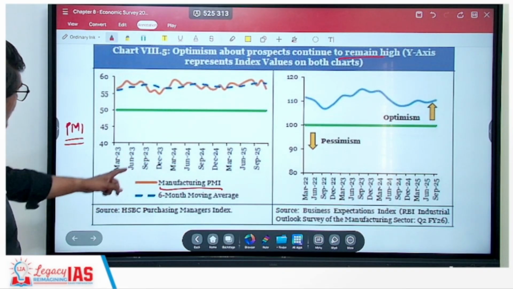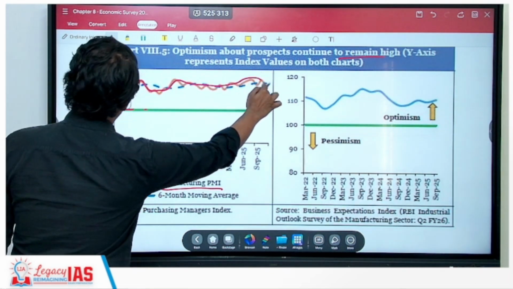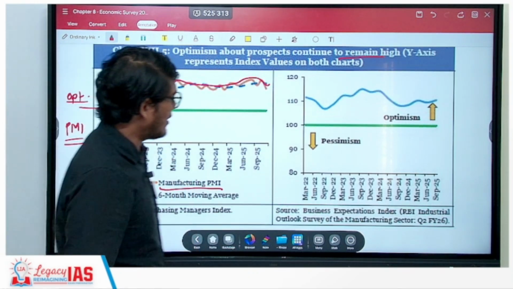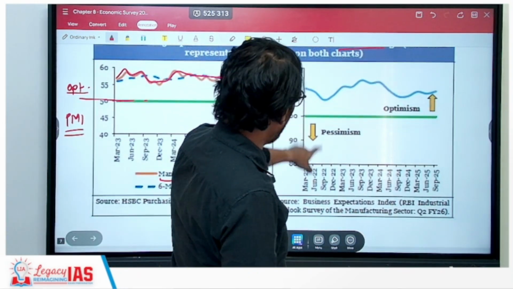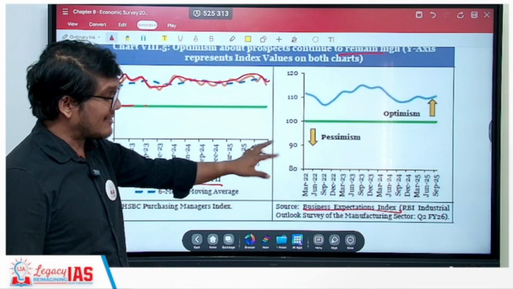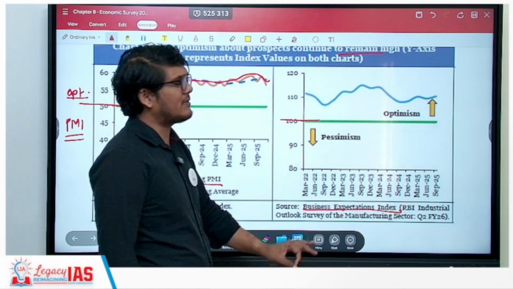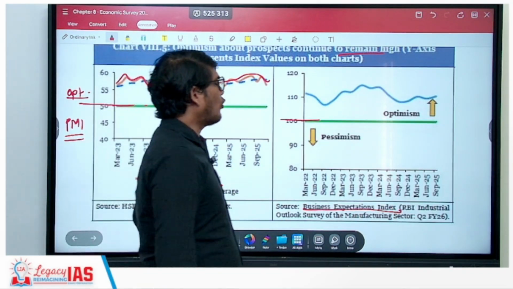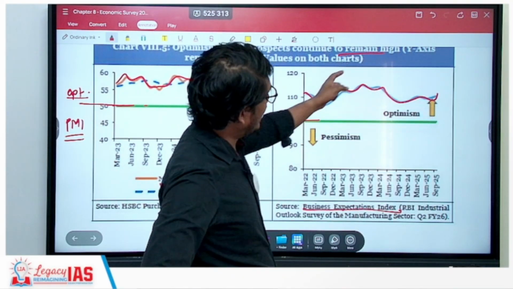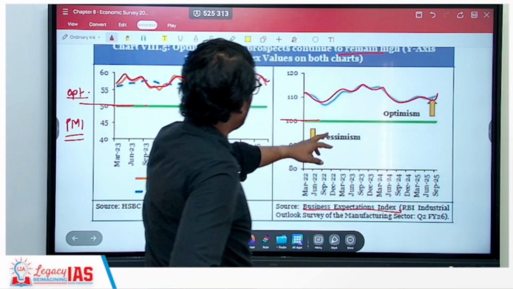If you look at the manufacturing PMI, it is above the 50 mark consistently. That means it is quite optimistic. On the other hand, if you look at the business expectation index, for it to be optimistic, it needs to be beyond 100, and pessimism means less than 100. So here also it is consistently above the 100 mark, though it did go down over here, but then again it is on the rise. So this is also on the rise.